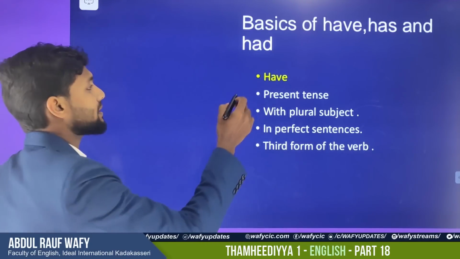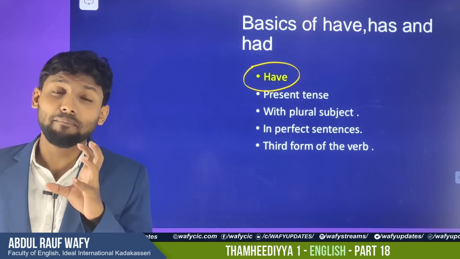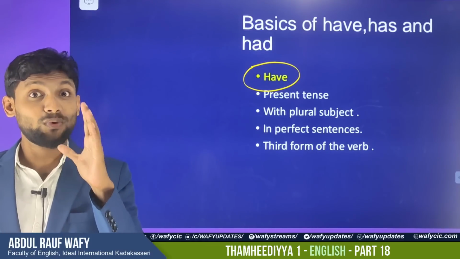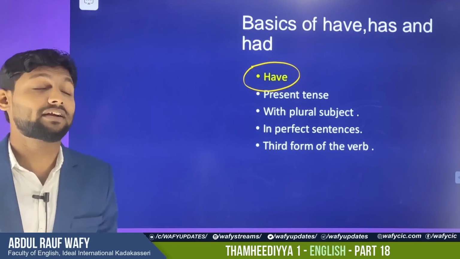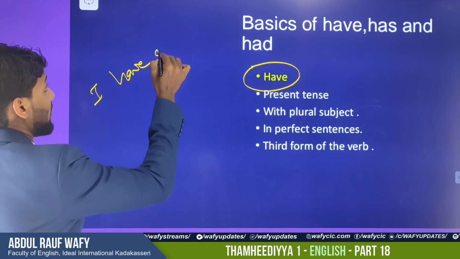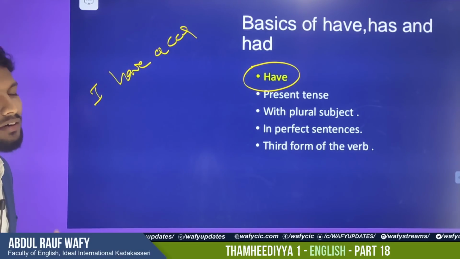First of all, we will be talking about have. So do you remember what is the word meaning of have? Have means what? Undu. We usually use the word undu. Like we will use I have a car. Really? I don't have a car. I had a car. I saw it.